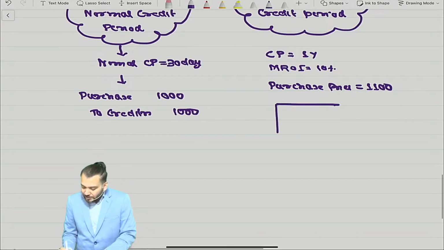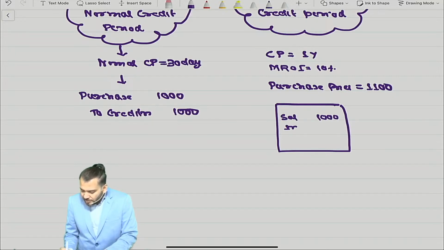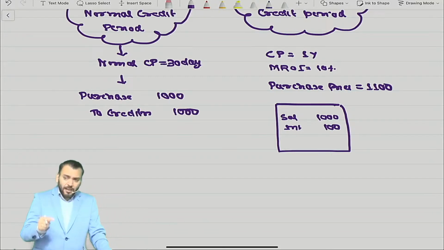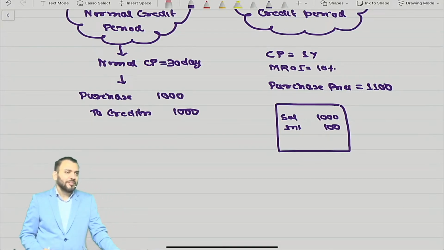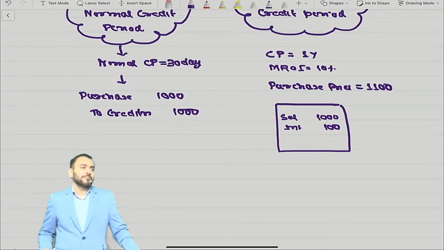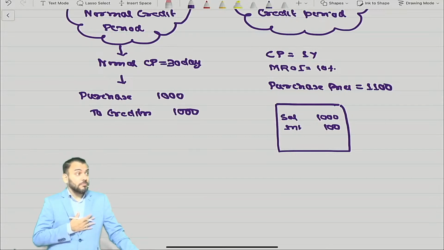Suppose you have received an invoice. Will the seller write in this invoice like this: sale 1000, interest 100? Have you seen any invoice where interest is mentioned separately? No. As a customer in business, interest is a negative term. If you write interest, the customer will become unhappy. He will say, acha, interest.